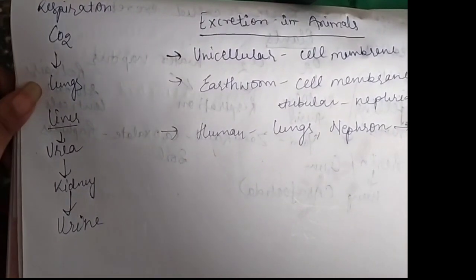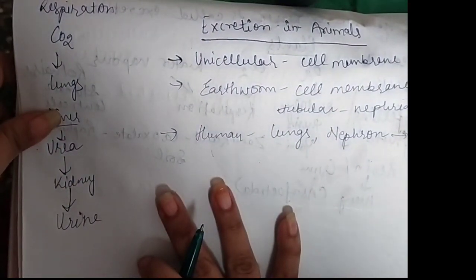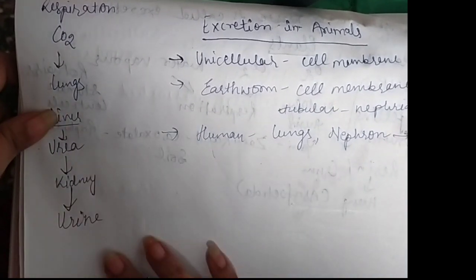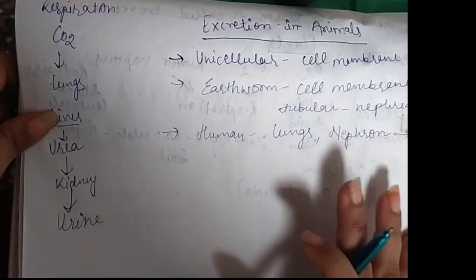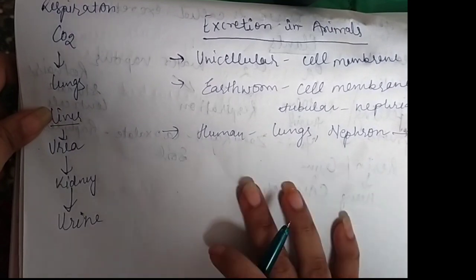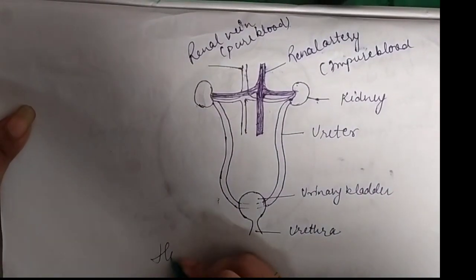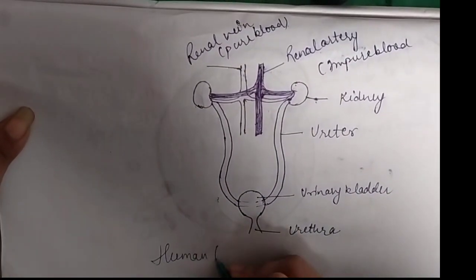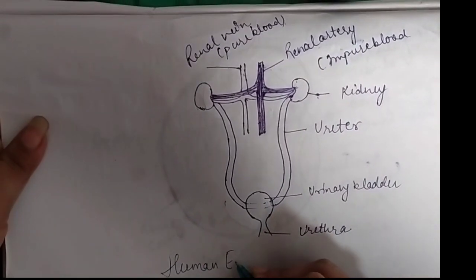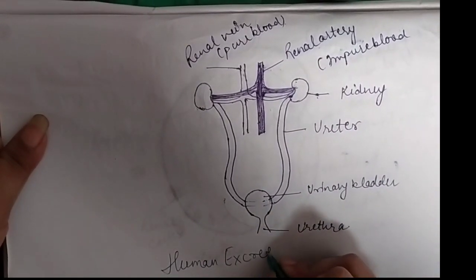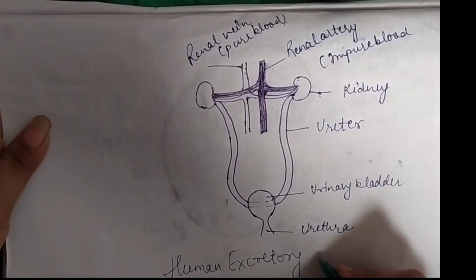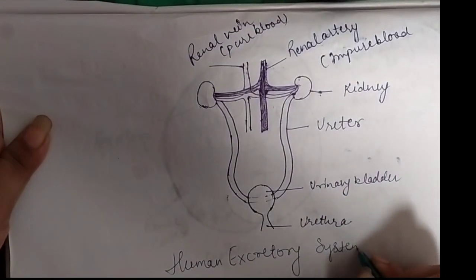So basically this is the process. These are the things which are excreted from our system. To study this process we have to study so many diagrams. Firstly, today I am going to discuss only the human excretory system, which is a group of organs used to excrete the liquid waste material from our body.